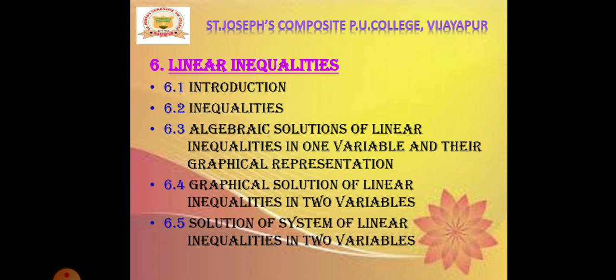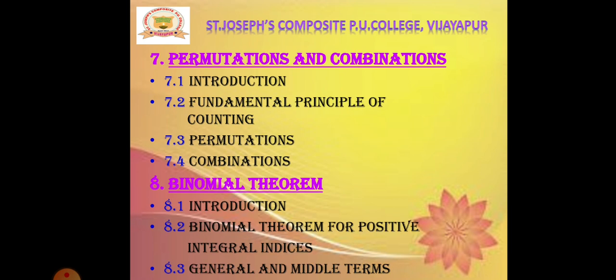Here we are going to learn about inequalities, algebraic solutions of linear inequalities in one variable and in two variables, and their graphical representation. Seventh chapter, permutations and combinations. Under this chapter, we are going to learn about the fundamental principle of counting, permutations and combinations.